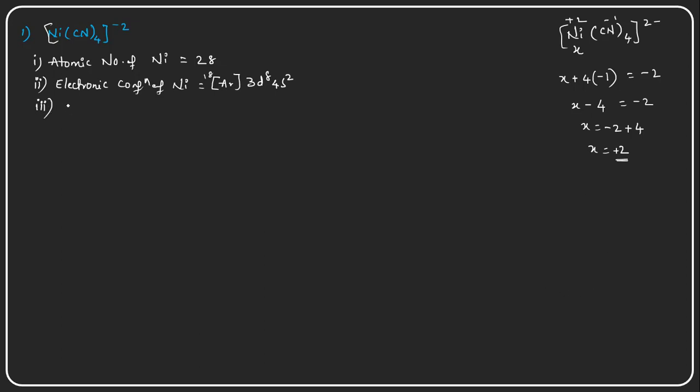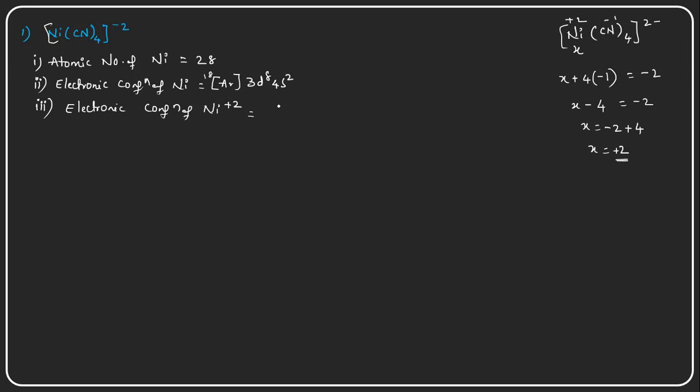Now what will be the electronic configuration of the nickel +2 ion? Because nickel is present in the complex as a nickel +2 ion.